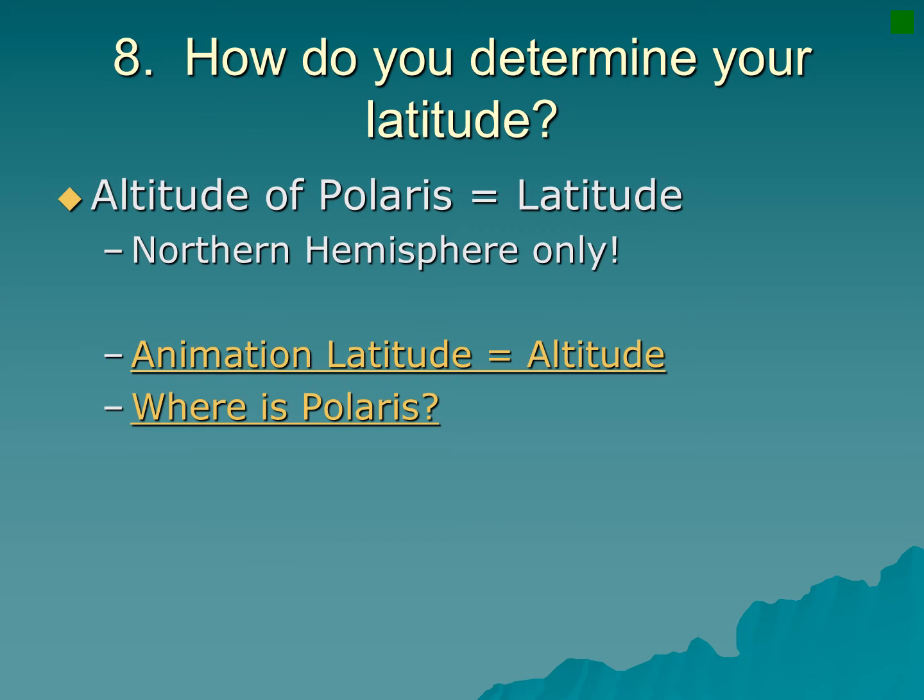How do you determine your latitude? Your altitude of Polaris equals your latitude in the northern hemisphere. So this is a rule that helps people circumnavigate the Earth. It's helped them for thousands and thousands of years. They've used the stars in order to locate their position. You still can do that today. And one main rule is with the North Pole star. So if you're in the northern hemisphere, Polaris is one of your guiding stars. And the rule is altitude equals latitude.